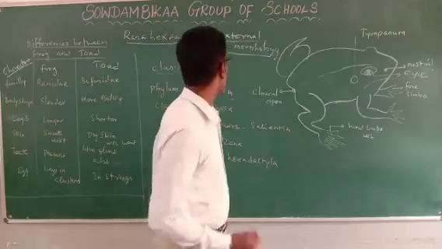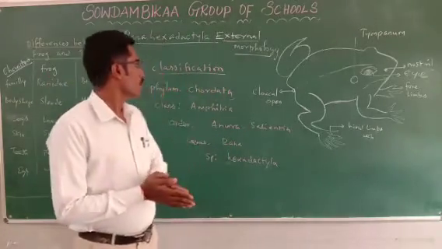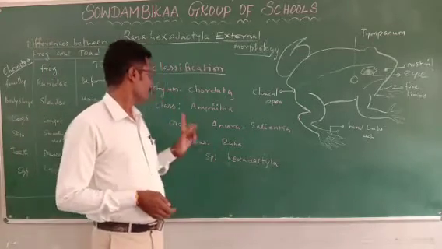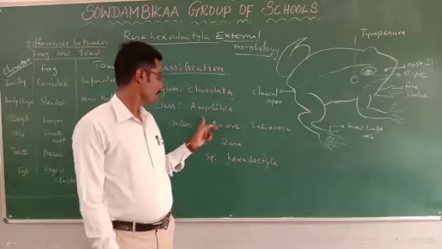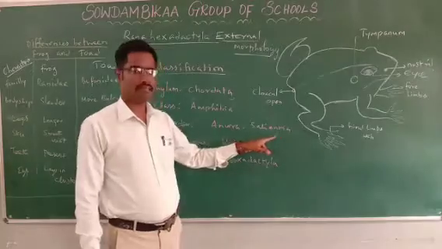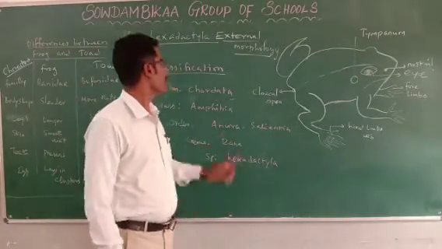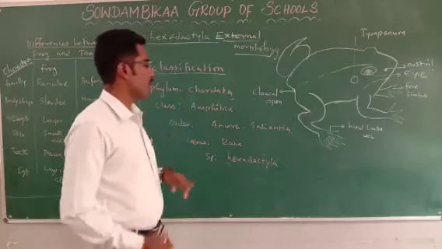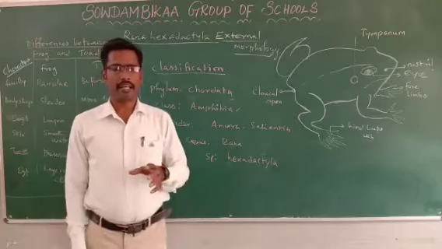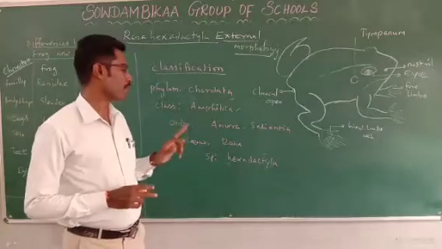Today the topic is external morphology of frog. First, classification: phylum Chordata, class Amphibia, order Anura, another name Salientia, genus Rana, species hexadactyla. The class Amphibia, in Greek, amphibian means both aquatic and terrestrial mode of life. That is why it is called Amphibia.